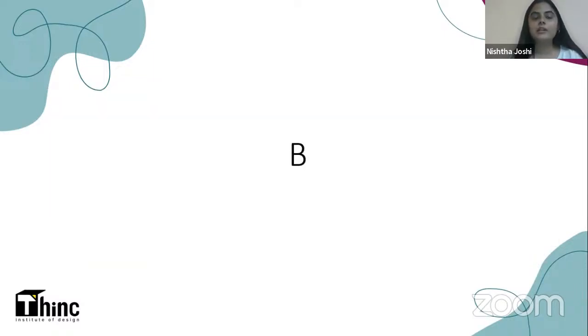The right answer is B, that is Sir J.J. College of Architecture in Mumbai. That was the first school of architecture that was established in India.